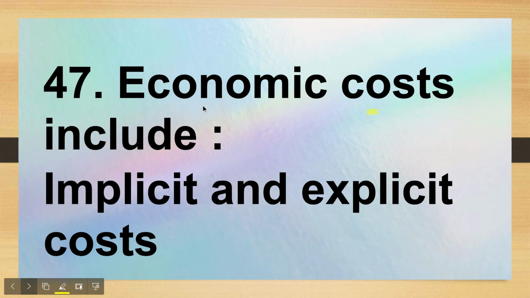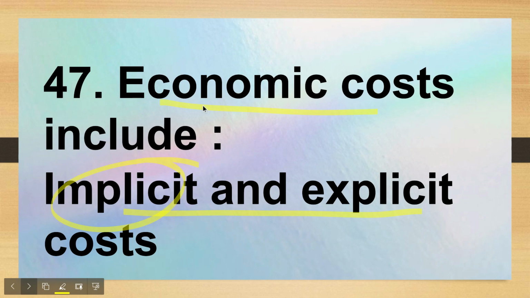Next question, economic cost include. This is a very important point because it's a tricky question, and in the exam they can either ask what does economic cost include or what does accounting cost include. We must always know that economic cost includes both the implicit and explicit cost. Explicit costs are those that we pay to outsiders, like wages and rent, and implicit costs are for the self-owned factors, like the capital invested in the business by the owner.